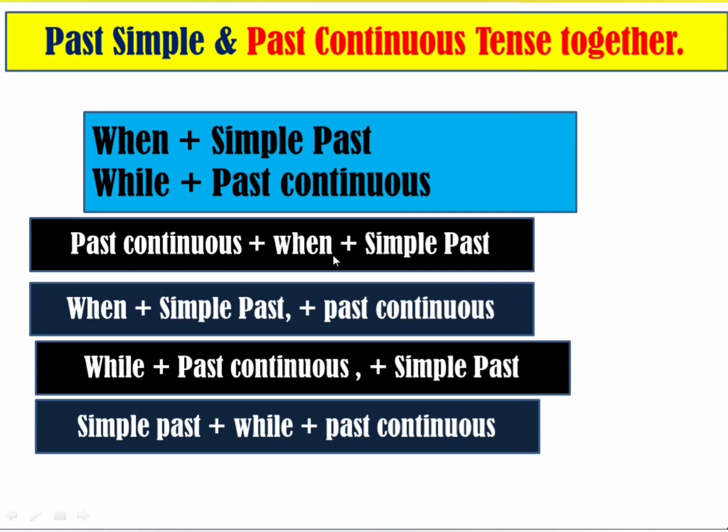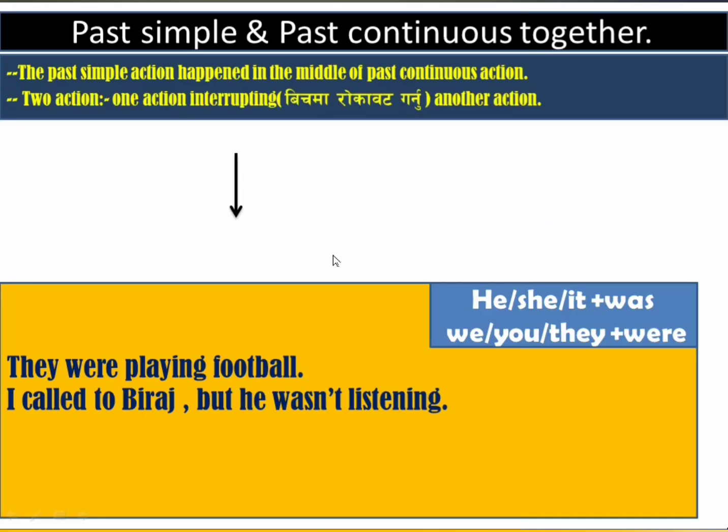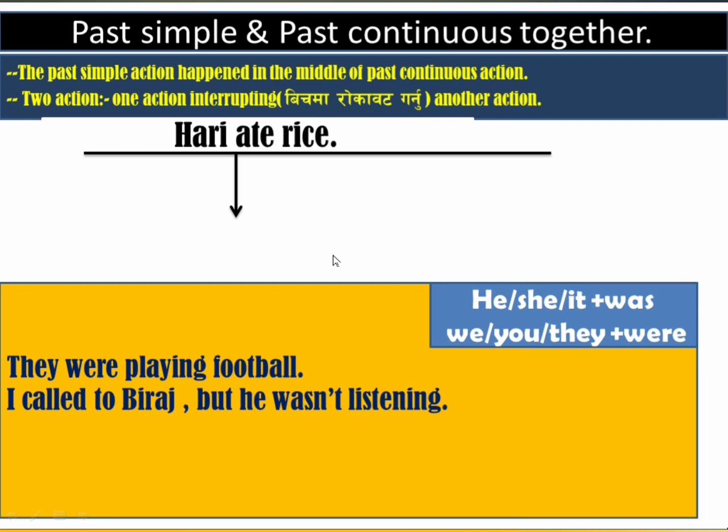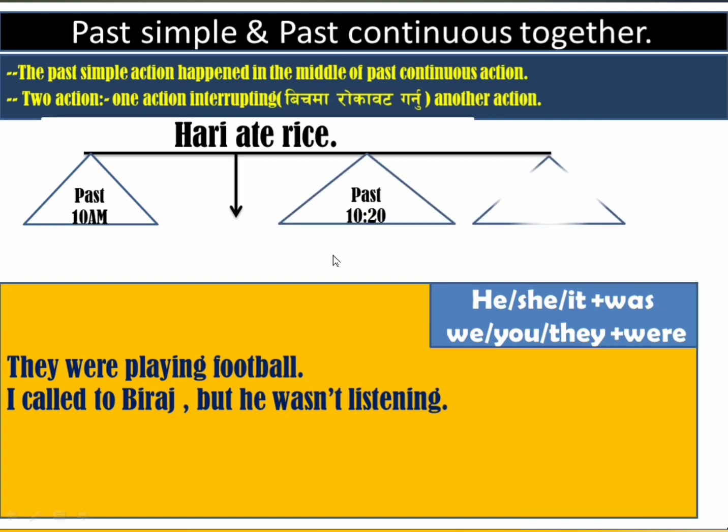Now here, dear students, we are going to discuss past simple and past continuous together here. You can see the example and then we are going to discuss the past action that happened in the middle of the past continuous action, and then two actions, one action interrupting another action. It means, dear students, you look at the example here. Now, Hari ate rice.